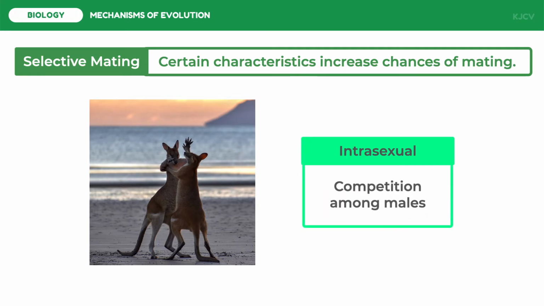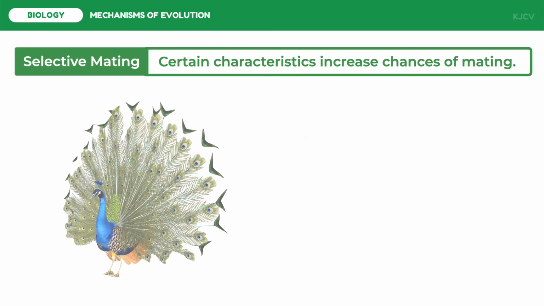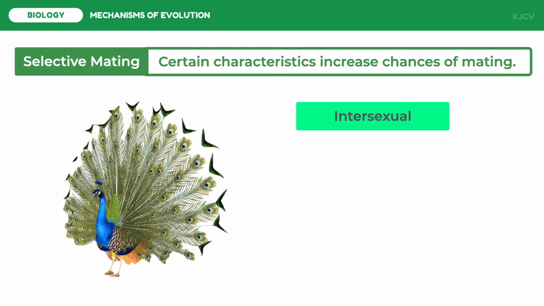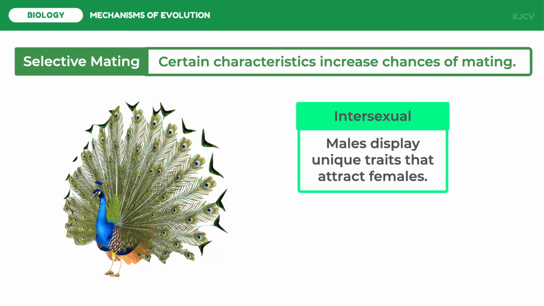For example, males fight for dominance in a group of females. This becomes beneficial to the next generation in such a way that the physical strength of the male will be passed on to that generation, allowing it to survive and reproduce. The other way of selective mating is through mate choice. In intersexual selection, individuals of one sex are highly selective in choosing mates. Most of the time, males display unique traits that attract females. This is where courtship rituals enter the scene.